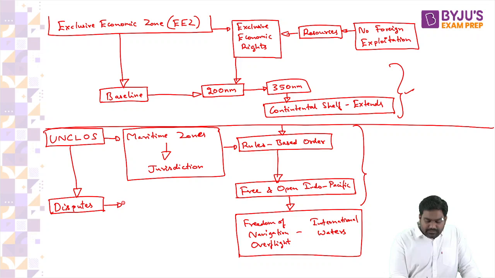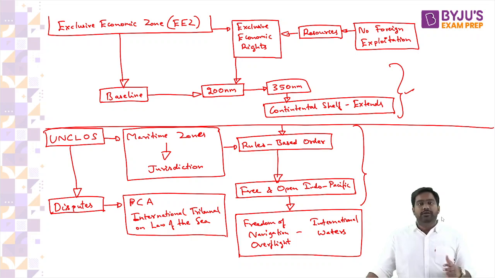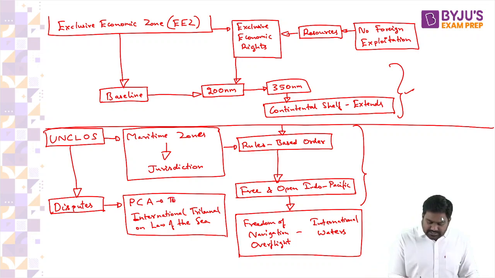If disputes exist, they can approach the Permanent Court of Arbitration and the International Tribunal on the Law of the Sea to get the disputes resolved through arbitration and judicial process. The International Tribunal on the Law of the Sea functions within the jurisdiction of the PCA, the Permanent Court of Arbitration. It's an international arbitration body to settle disputes between different countries. It's headquartered at The Hague in the Netherlands.